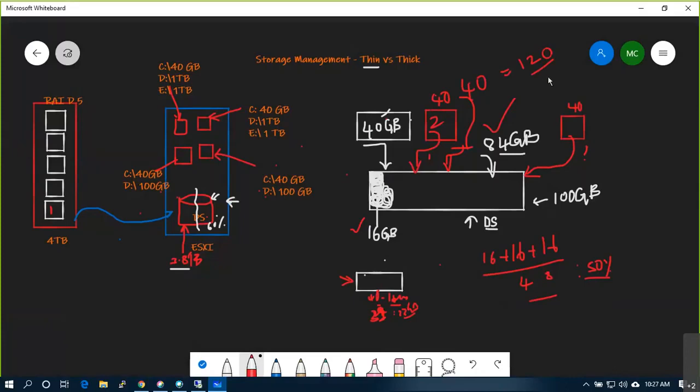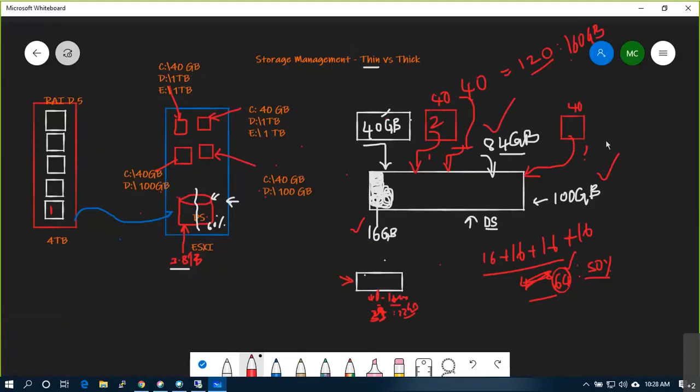So your allocation becomes 160 GB, right? You allocated 160 GB, but actually you are holding 100 GB, and you used another 16 GB, let's say another Windows server. How much? 64. Yes, 64 GB is used.